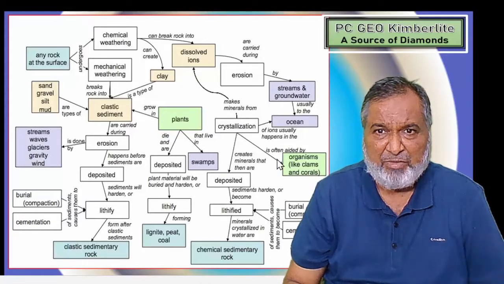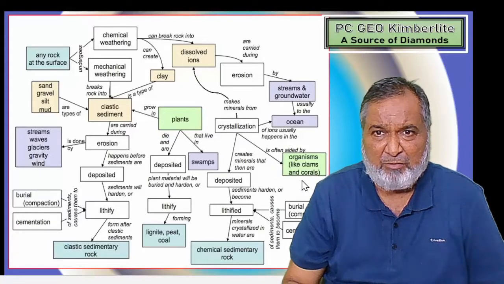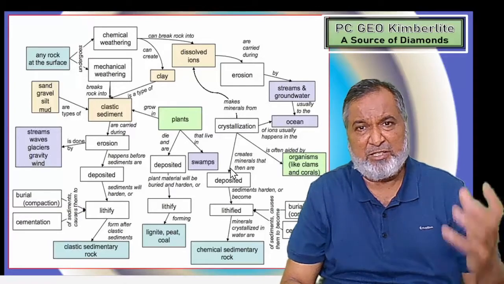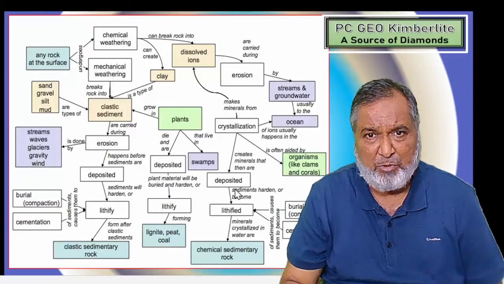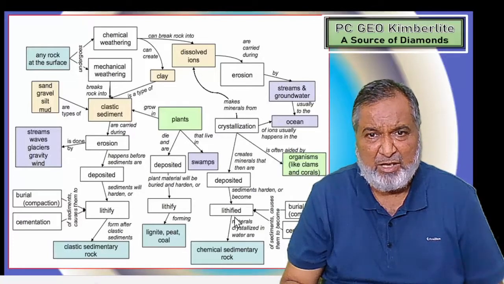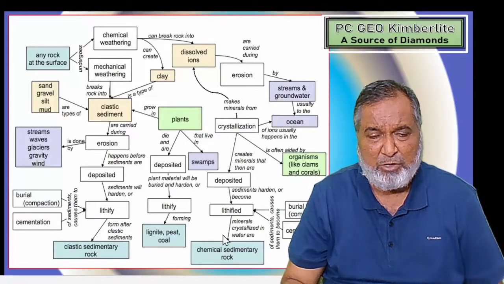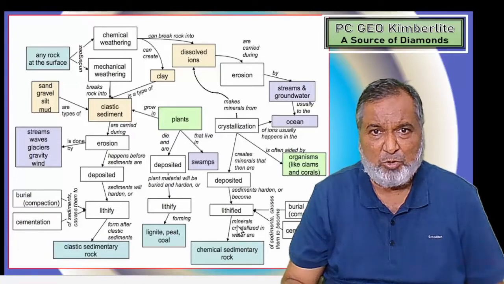Due to this, organisms like corals, from where the calcium is going to be deposited, create the minerals. Once the crystallization has taken place, minerals will be deposited. Then the sediments will be hardened and become lithified, and from there chemical sedimentary rock has been formed. Burial, compaction and cementing material, all these make up the lithification. So that part will be there.